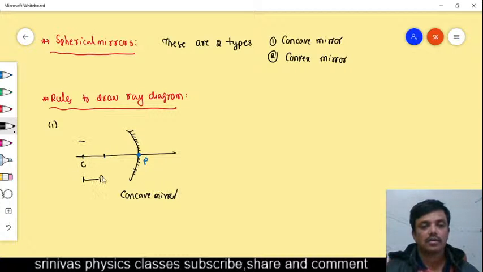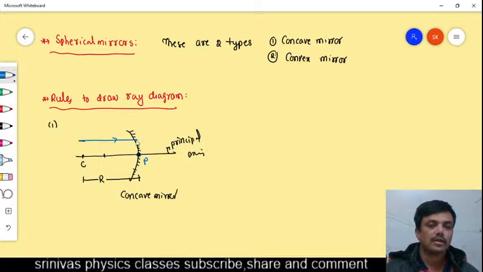The distance of the center of curvature from the pole is called the radius of curvature, and this is the principal axis. If a light ray is incident parallel to the principal axis, after the reflection it passes through the focus. This point is called the focus, and the distance of the focus from the pole is called the focal length. This is the first rule.